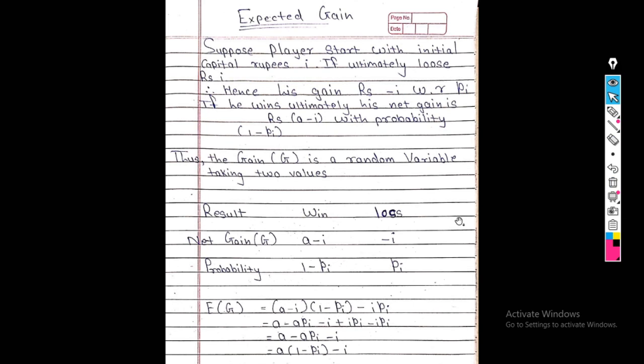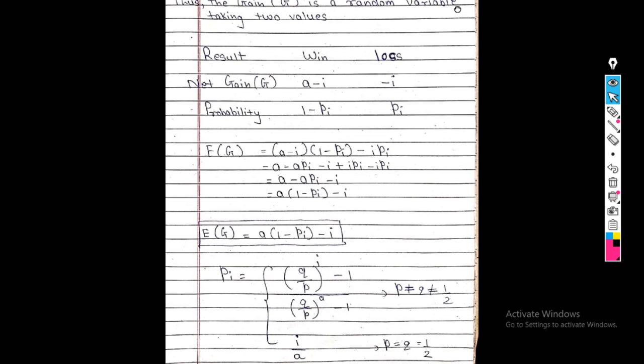So see, the final answer after solving this equation is a into 1 minus Pi minus i. So this is my final answer. Now I put the value of Pi in the expected gain.